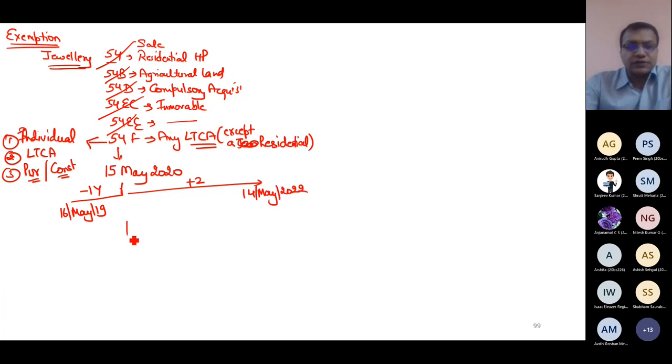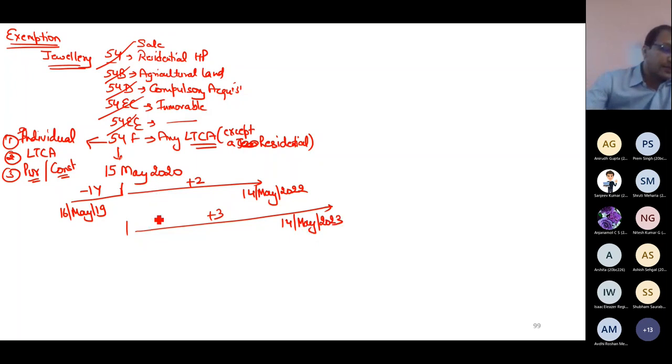If I want to construct, within 3 years after, 14th May 23. And yes, I did it. I purchased a land. Of course, if you purchase a house, house is always on the land, not on air. So land for residential is equivalent to land. I purchased a land for rupees 4,15,000.